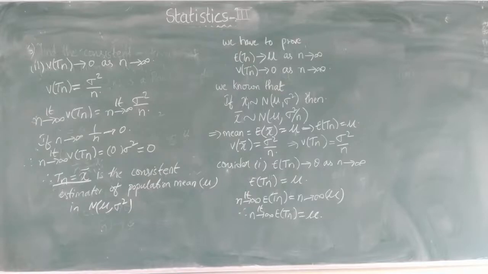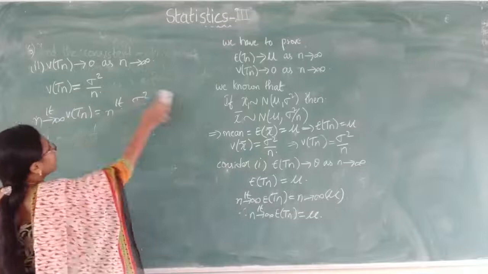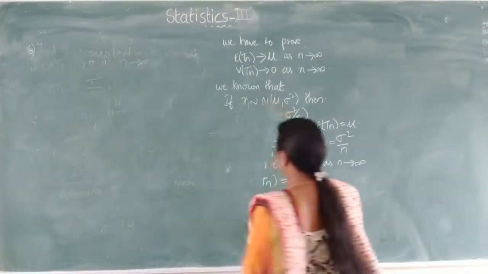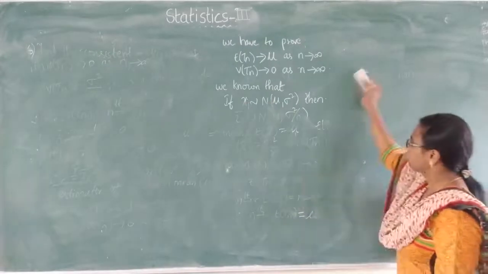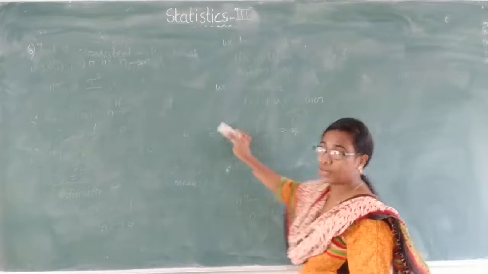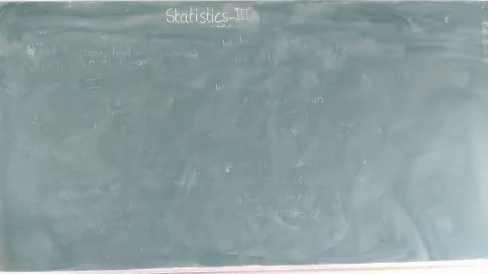Now we will move on to the next problem, that is the seventh problem. In the seventh problem also we are going to find the consistent estimator only. A consistent estimator for the Bernoulli distribution or the binomial distribution is given.